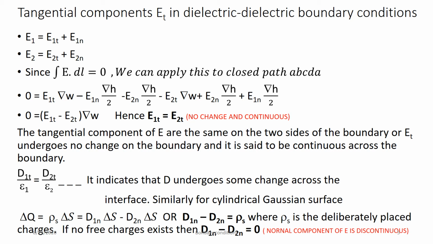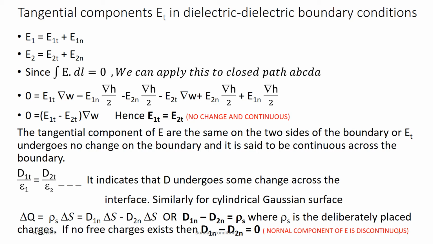So there is a closed integration, closed integral of E dot dl is equal to 0. Now the equation is written: 0 equals E1T delta W. Delta W, as I said earlier, is the distance between the two. Then E1T, that is E into delta L, minus E1N into delta H by 2, minus E2N. Minus and plus signs are written according to the direction of the vector. If they are opposite, then minus. If aligned in the same direction, then plus sign. So accordingly the equation is written, and finally you will get E1T is equal to E2T.